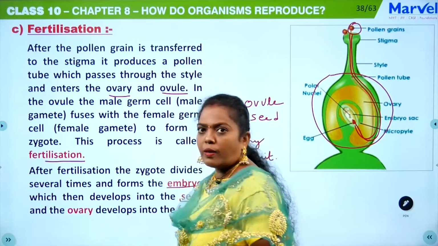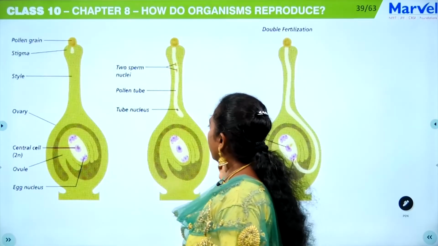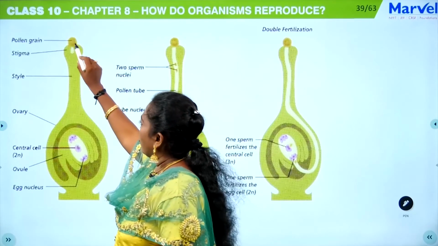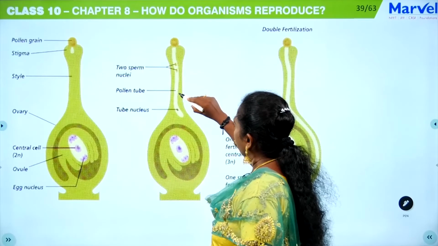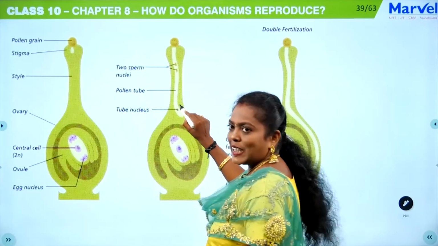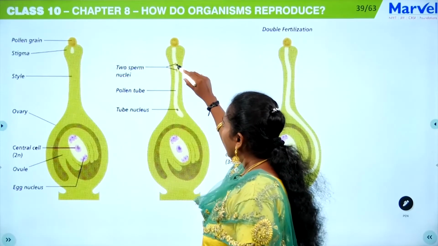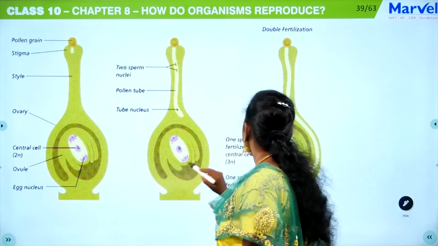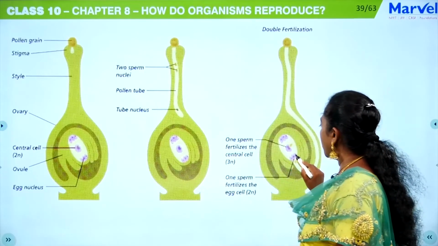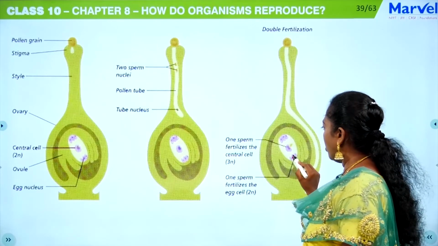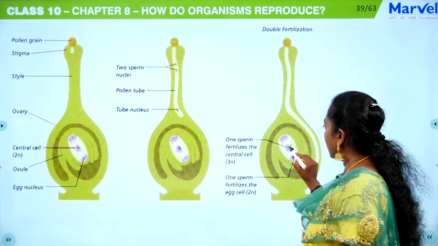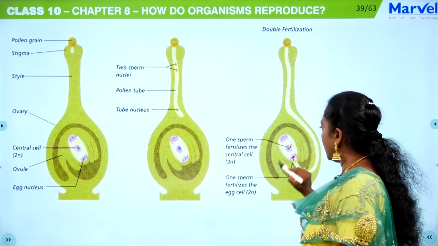So here you can see the pollen grain, the male gamete, and slowly the pollen tube is developing. This is the tube nucleus. As I said, it is going to regenerate, and these two male gametes will come and fuse here. One will fuse here, that is going to develop into the zygote and embryo. The other one fuses where already two nuclei are there.